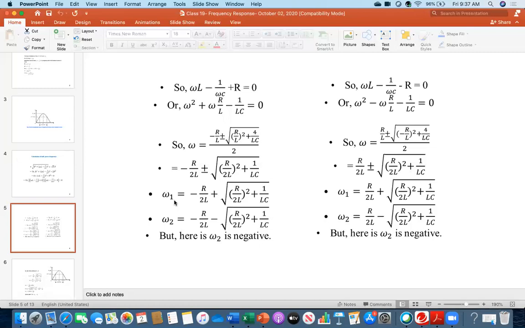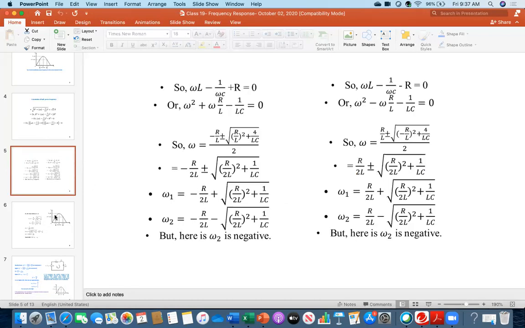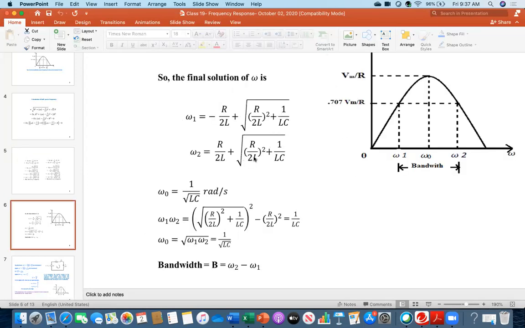Could you follow me what I'm saying? So therefore, this one is actually omega 2 and this one is omega 1. That thing I am summarizing in the next slide. So the final solution of omega, again, I have shown that one. Omega 1 is that result that is coming from the left side, this one. And then your omega 2 is the other one.